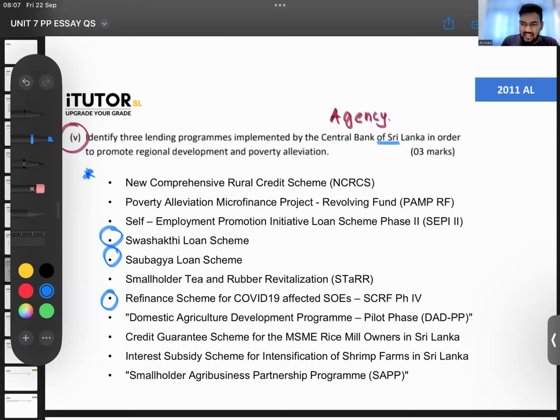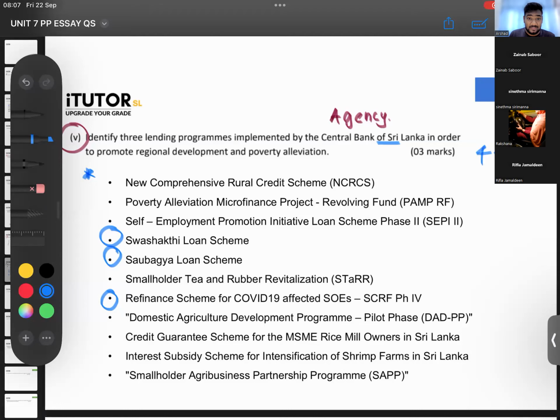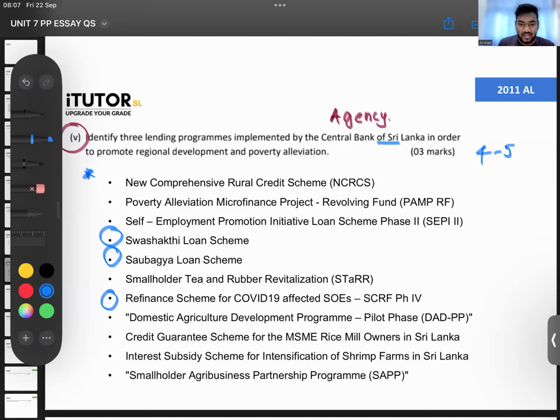Only writing the abbreviations also is not 100% correct. So it is better for you all to know 4 to 5 of these. Maximum they'll give a 5-mark question, ideally 4. They won't ask you to explain. They might at most ask you to list 4 of the programs like that. So if they ask you to list 4 of the programs, you can do that.